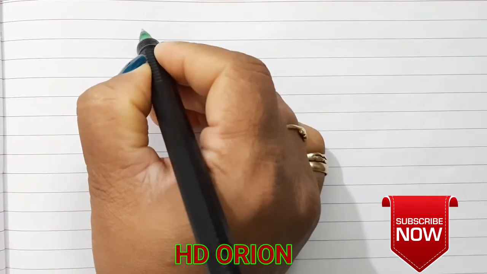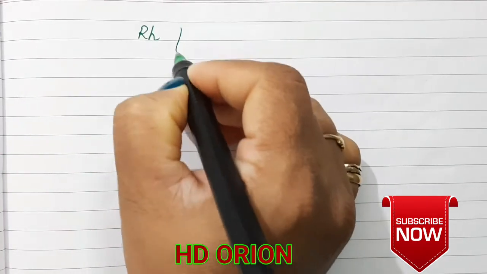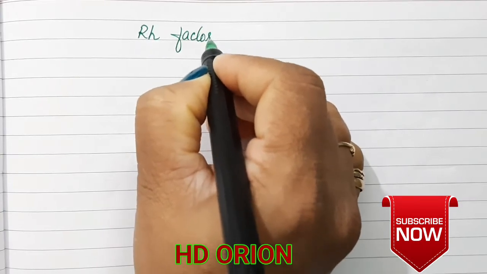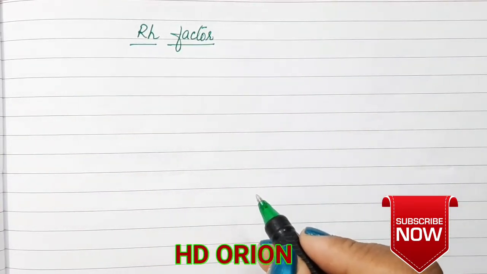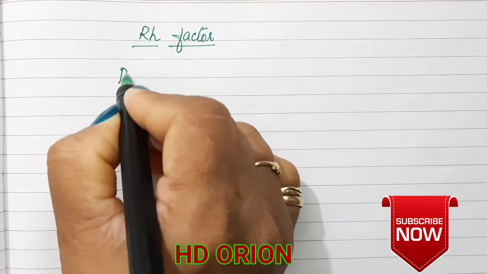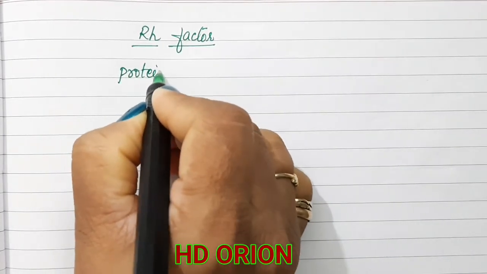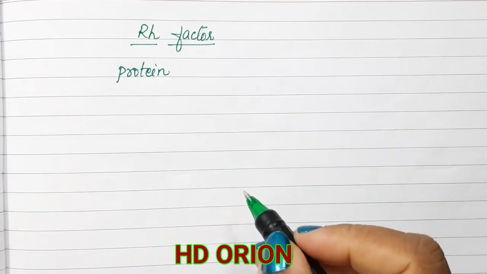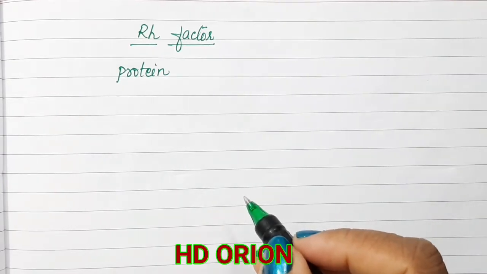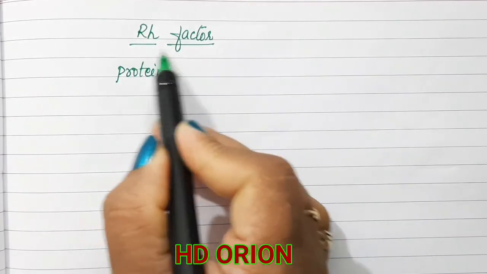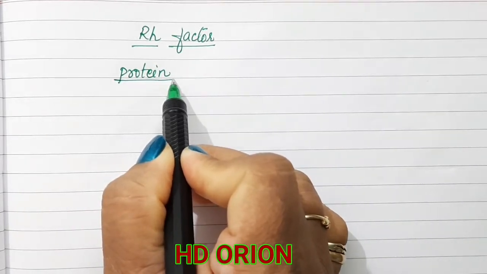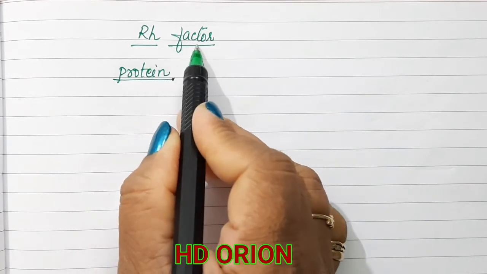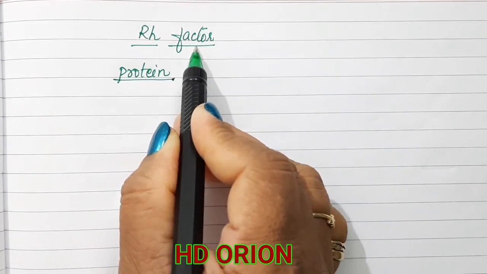Let us now see one more factor which is called the Rh factor, which is seen in the blood groups. This Rh factor is a protein that is present on the RBC only. We know about the different antigens found on the surface of RBC. Now this Rh factor is also a protein which is ruled by a particular gene, and if this Rh factor is present, we say the blood group is positive.